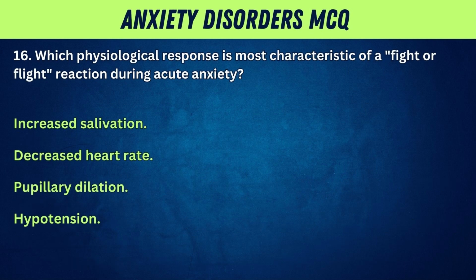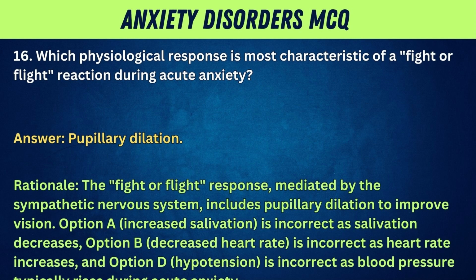16. Which physiological response is most characteristic of a fight-or-flight reaction during acute anxiety? Increased salivation, decreased heart rate, pupillary dilation, hypotension. Answer: pupillary dilation. Rationale: the fight-or-flight response, mediated by the sympathetic nervous system, includes pupillary dilation to improve vision.